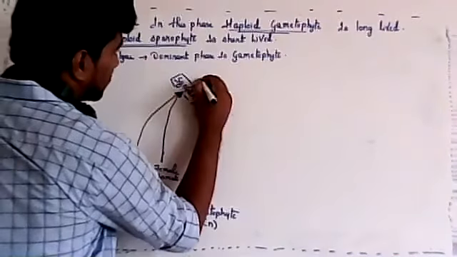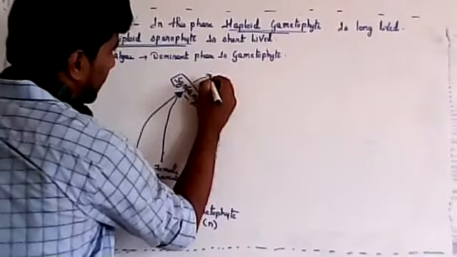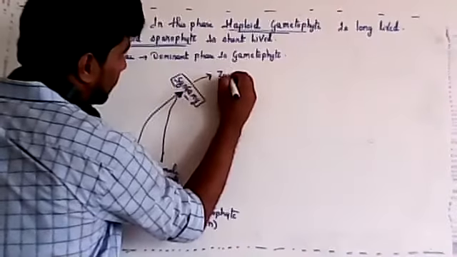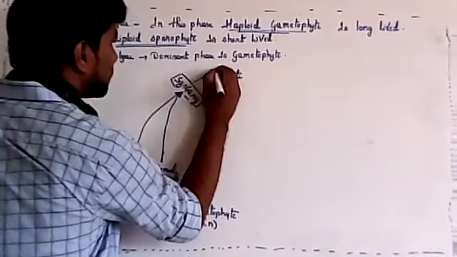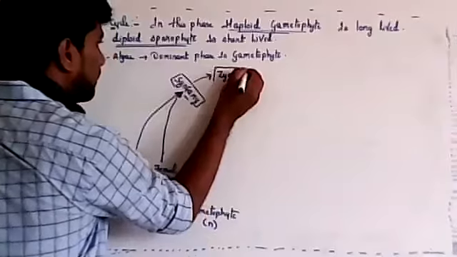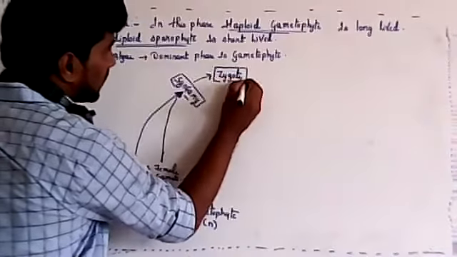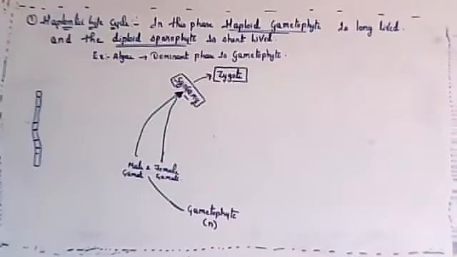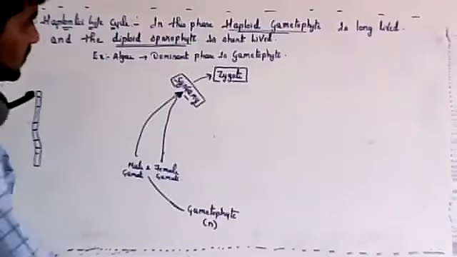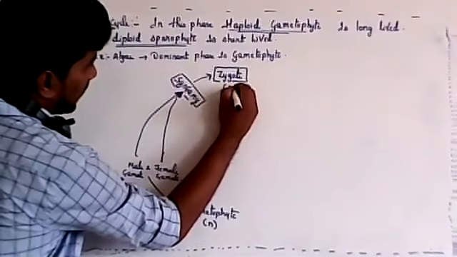After fusion, the male and female gametes form a zygote. As you know, in algae there is zygotic meiosis. This zygote is diploid, and it will remain for a very short period of time.